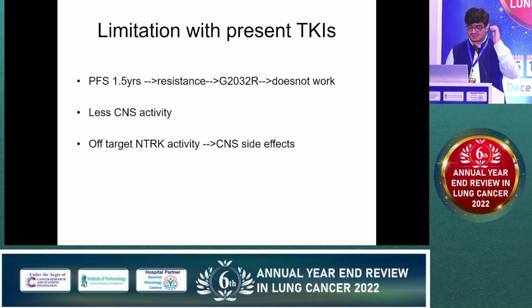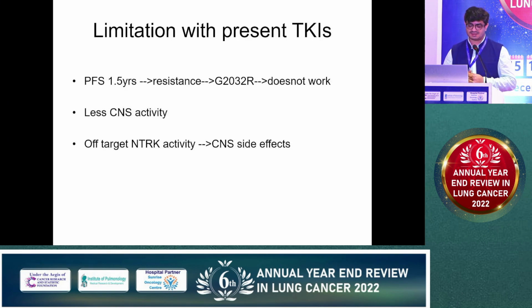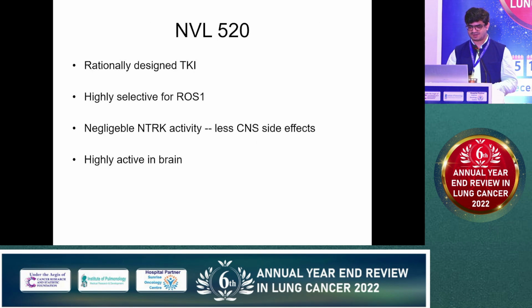Very importantly, all these TKIs also have NTRK activity. For example, entrectinib has a lot of NTRK activity and causes a lot of CNS side effects: hallucinations, convulsions. Visual hallucinations with crizotinib, lorlatinib having hallucinations, all these are known because of off-target NTRK activity. So a drug that has no off-target activity is what is preferred.